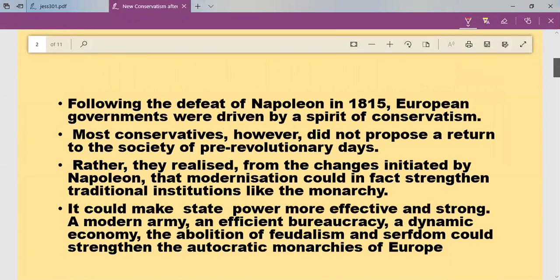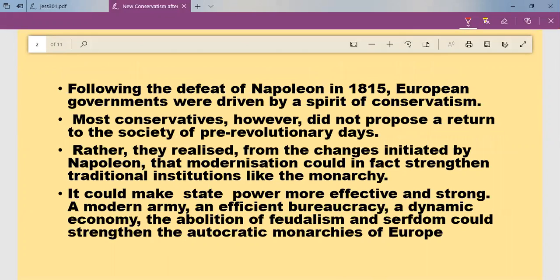Let us see. Following the defeat of Napoleon in 1815, European governments were driven by a spirit of conservatism. Once again, they wanted to bring conservatism. Okay, so we studied about liberals. Liberals wanted complete freedom. They wanted a government based on majority opinion. Then they wanted parliament and constitution. But after the defeat of Napoleon Bonaparte, the hopes were coming down. Again, the conservatives were gaining strength, and they wanted to bring back conservatism.